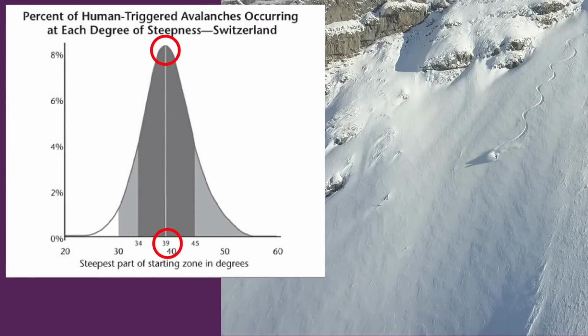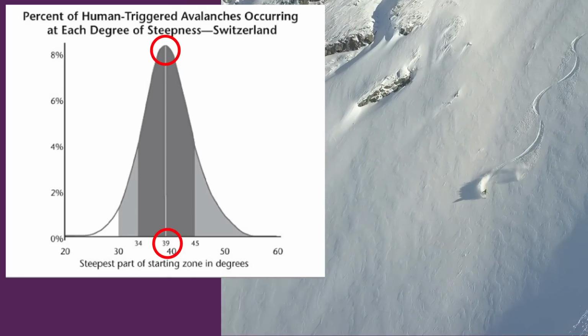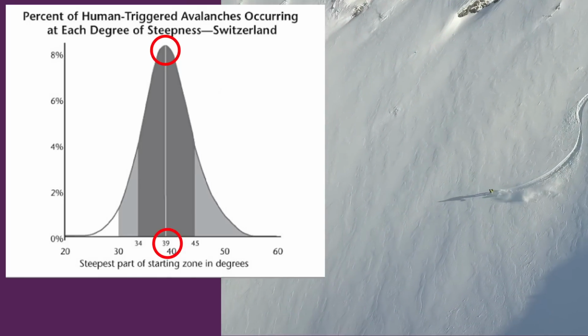I say about because it's different in different parts of the world, but the top of the bell curve is normally 37 to 40 degrees. These are the most dangerous slopes for avalanches.